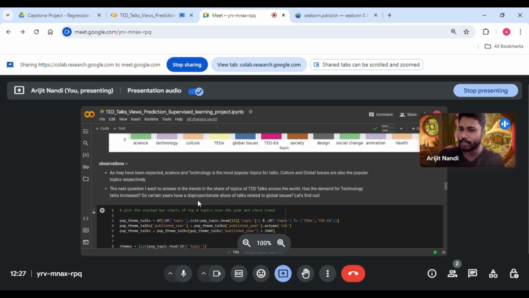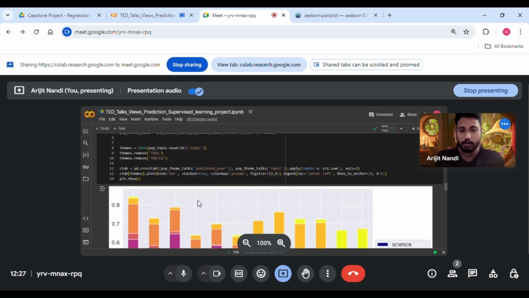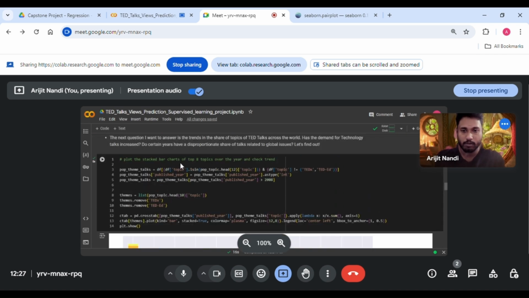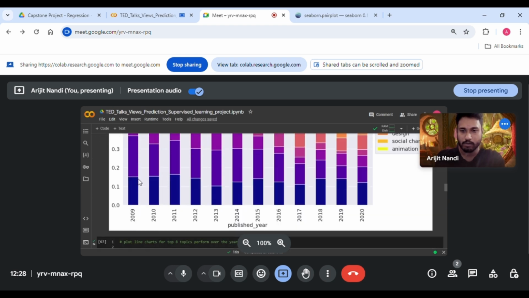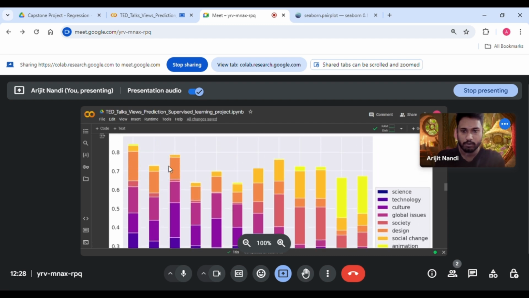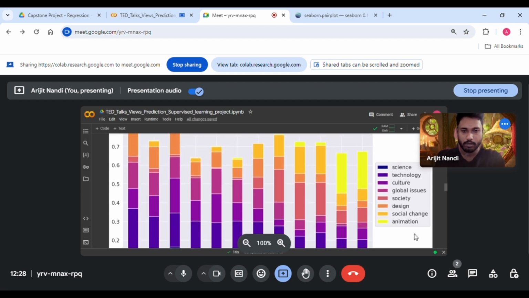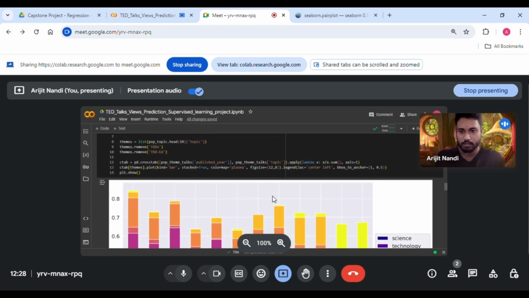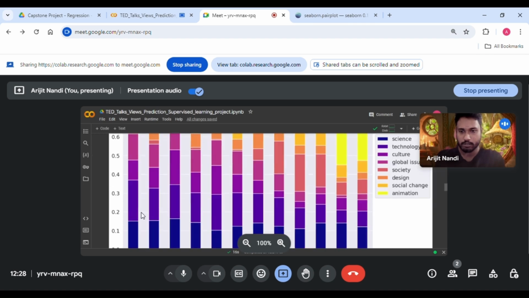The next question I want to answer is the trends in the share of topics of TED Talks across the world. Has the demand for technology talks increased? Do certain years have a disproportionate share of talks related to global issues? Let's find out. I have plotted a stacked bar chart of 8 topics over the years to check the trends. So, 2009. These are all the topics, and you can see from here the published year and the trends.